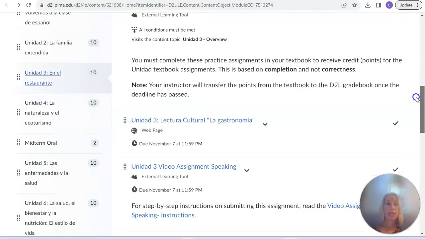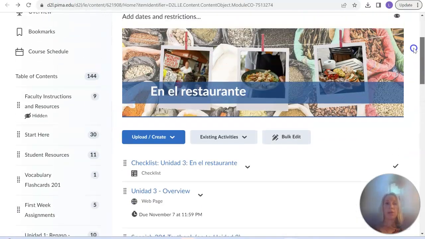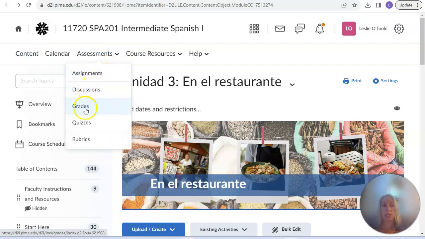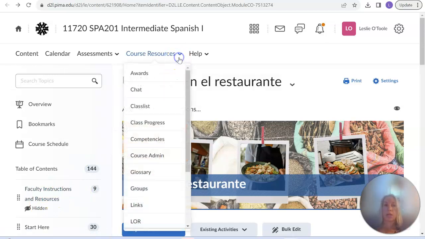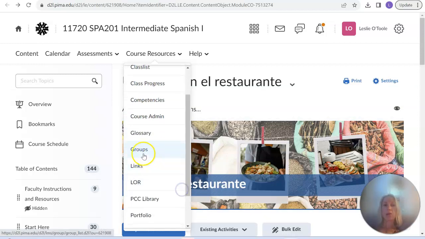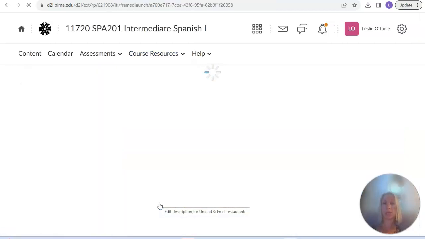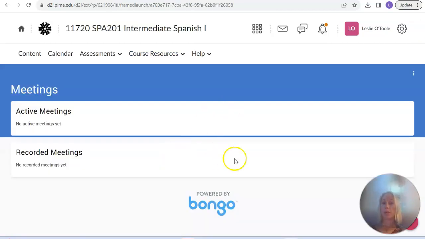So going ahead and just looking through D2L, you have your final week. It's all under content. You can go into assessments and see your assignments, discussions, grades, quizzes, and rubrics as well, but also it's all linked here. You can go in here and see your course resources, your glossary, class list. The big thing to know is when we're doing midterms and finals, it's in the groups. And then at the very end is this virtual classroom, which is where we would meet virtually. If you want to meet with me, or when we're meeting for the midterm and the final, it will be here. And you'll have an active meeting that's available to you that I schedule.